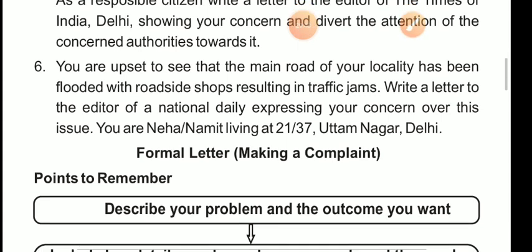Sixth one and last one, you are upset to see that the main road of your locality has been flooded with the roadside shops, resulting in traffic jams. Write a letter to the editor of a national daily expressing your concern over this issue. You are Neha Namit, living at 21/37 Uttam Nagar, Delhi. So all these letters you must write, you must practice in your notebook. In next class we will discuss formal letter of making a complaint.